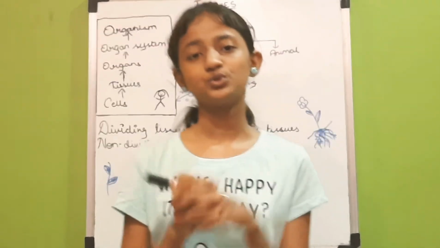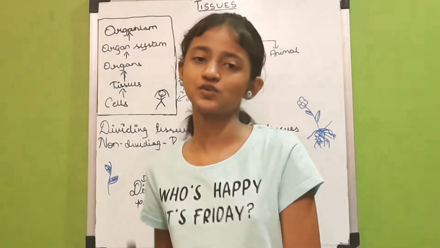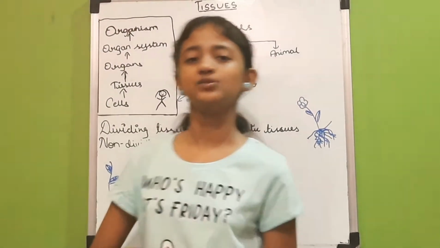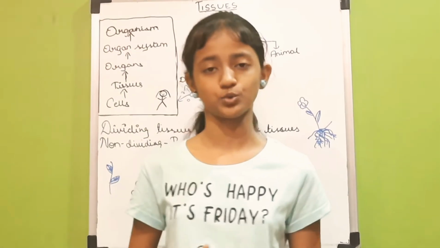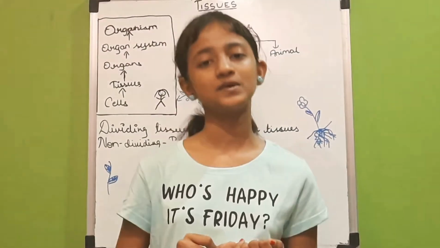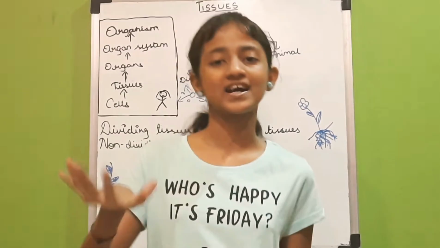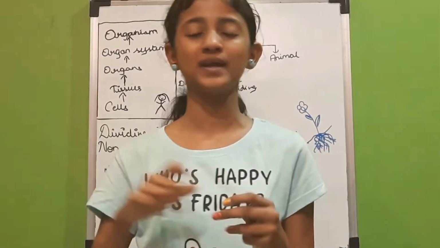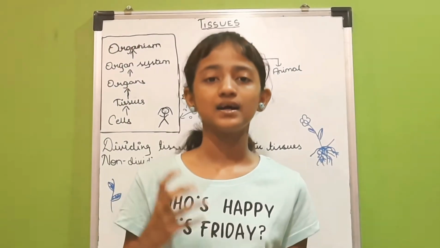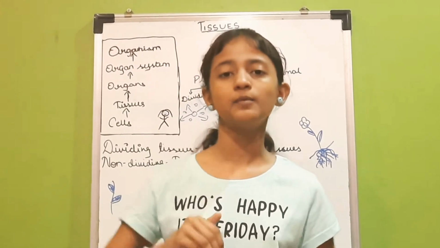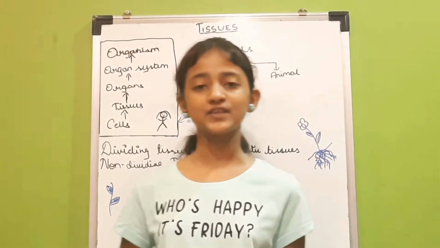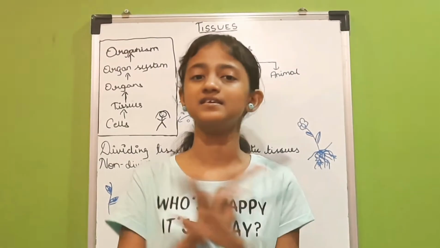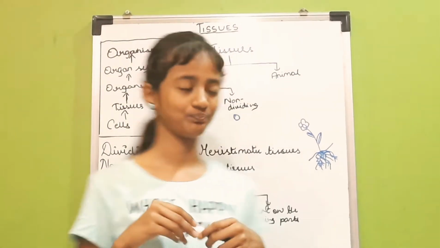In protective tissues, the particular thing which is protective for another organ or another thing is known as a protective tissue. It contains protective tissues. As I told you, the example is the epidermis of a leaf. The epidermis of the leaf has a waxy coating, and if you put water, then blobs will form and it does not stick to it. So the epidermis actually protects the inner part of the leaf from foreign particles. That's what a protective tissue really means. And it does not divide. So let's keep in mind that it does not divide and is a permanent tissue.